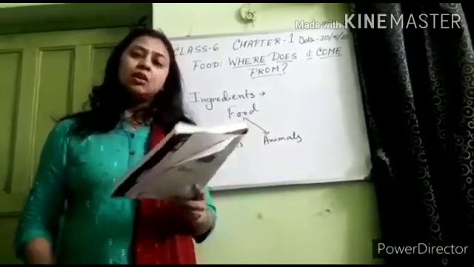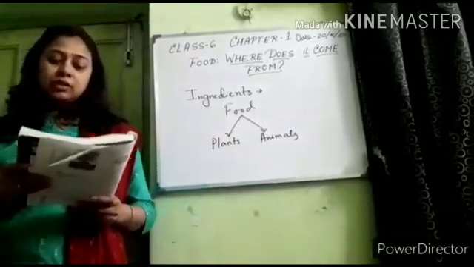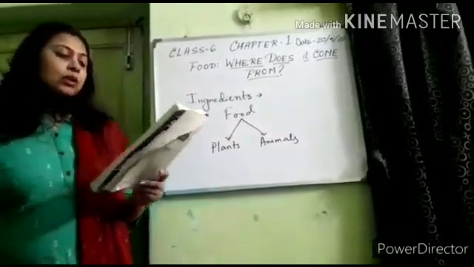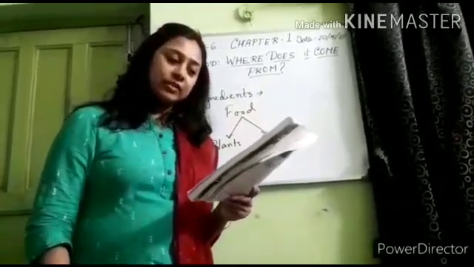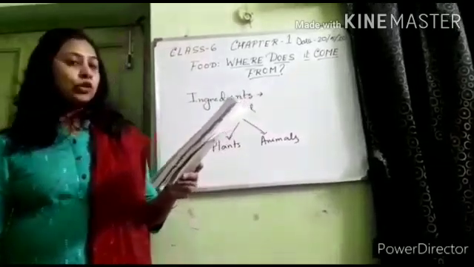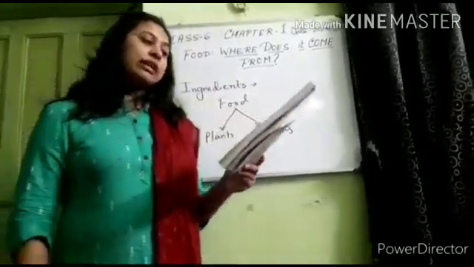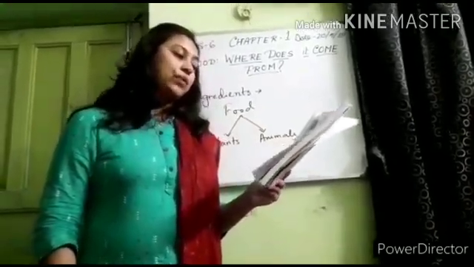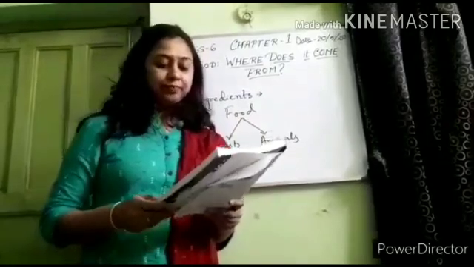Now vegetables. We already know about the vegetables we get from plants. There are different types of vegetables: root vegetables, carrot, radish; leafy vegetables, spinach, lettuce; stem vegetables, potato, onion, etc. Flower vegetables, cabbage, cauliflower; and fruit vegetables, cucumber, gourd, pumpkin, etc.